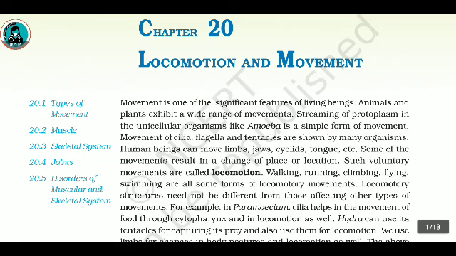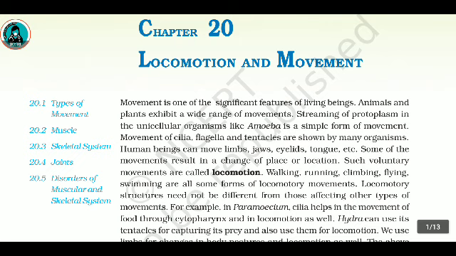Chapter 20: Locomotion and Movement. Movement is one of the significant features of living beings. Animals and plants exhibit a wide range of movements. The streaming of protoplasm in unicellular animals like amoeba is a simple form of movement. Movement of cilia, flagella, and tentacles is shown by many organisms.